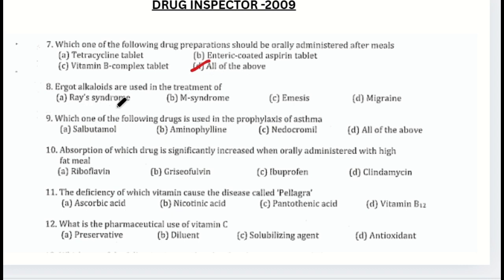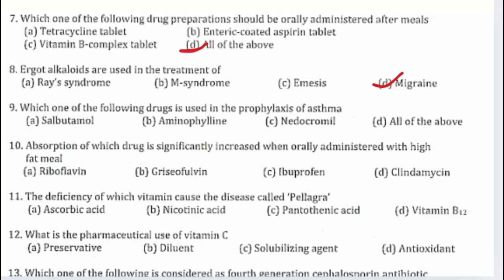8. Ergot alkaloids are used in the treatment of. Answer. D. Migraine. 9. Which one of the following drugs is used in the prophylaxis of asthma? Answer. C. Nedocromil. 10. Absorption of which drug is significantly increased when orally administered with high-fat meal? Answer. B. Riboflavin.